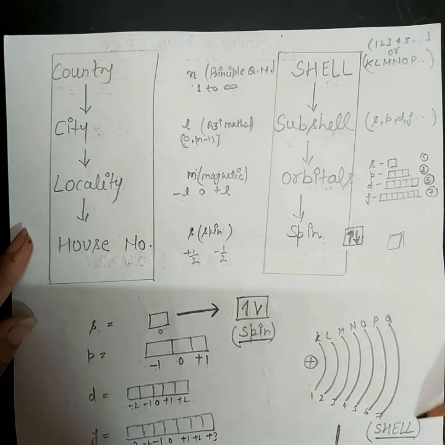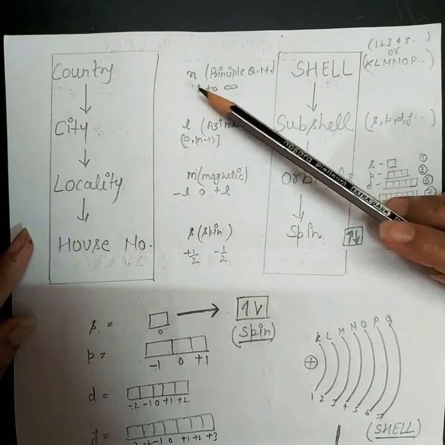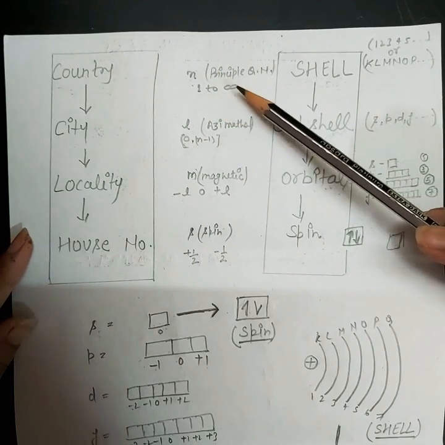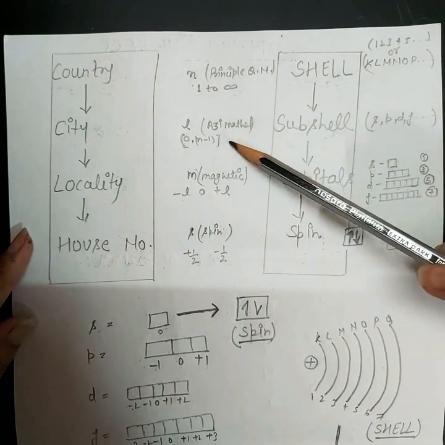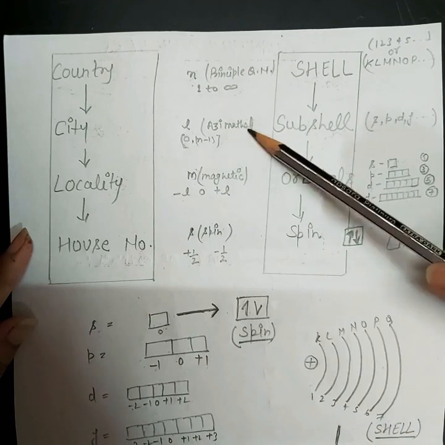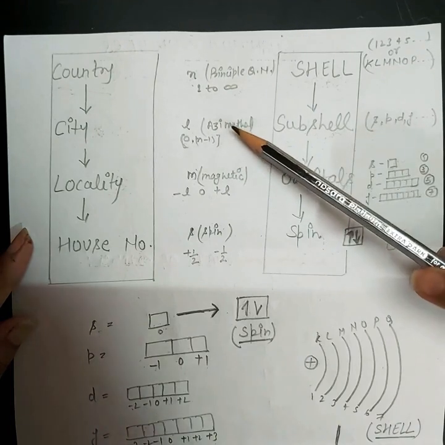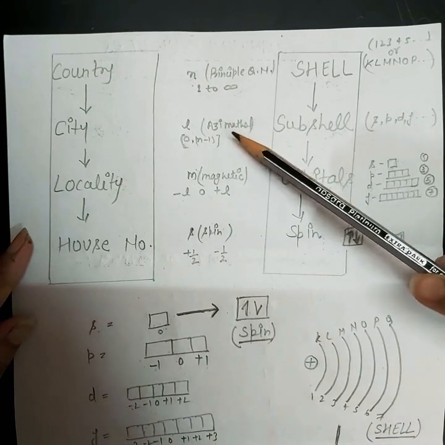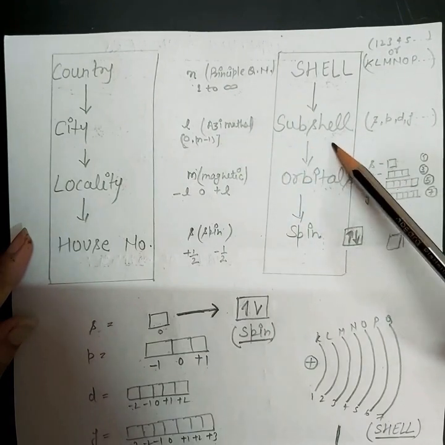As we know, there can be infinite orbitals around the nucleus. That's why the value of n can be 1 to infinity. Now we'll talk about the second, the azimuthal quantum number. By using this quantum number, we can find out the subshell.